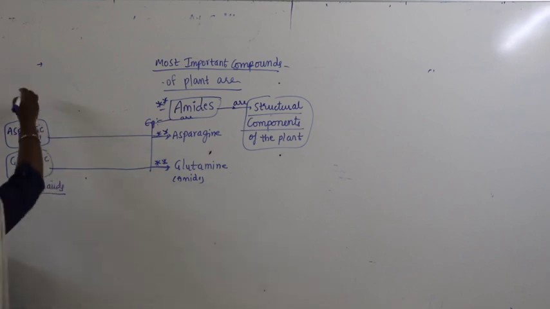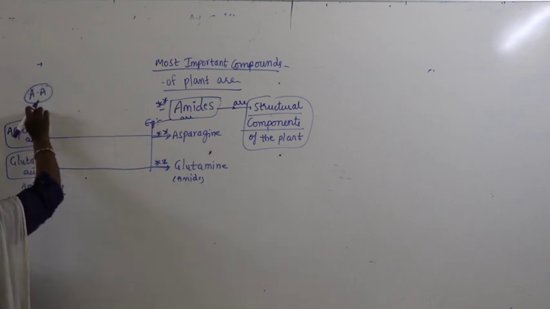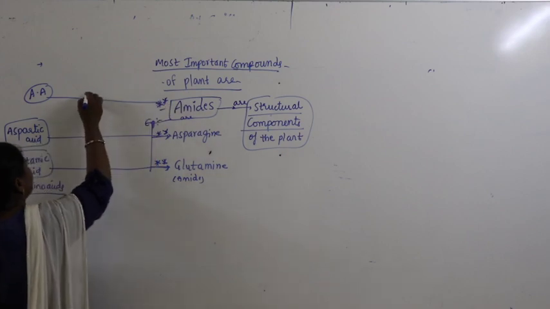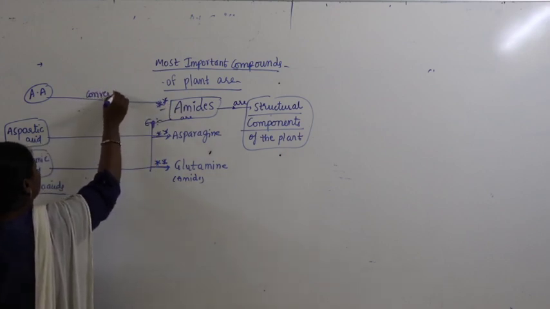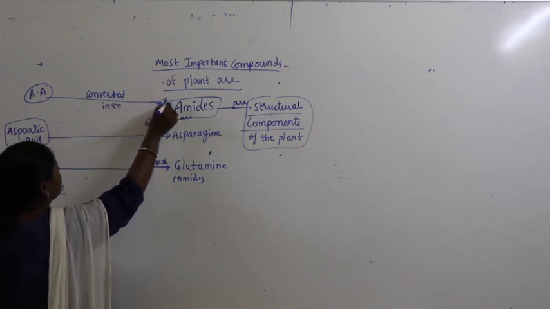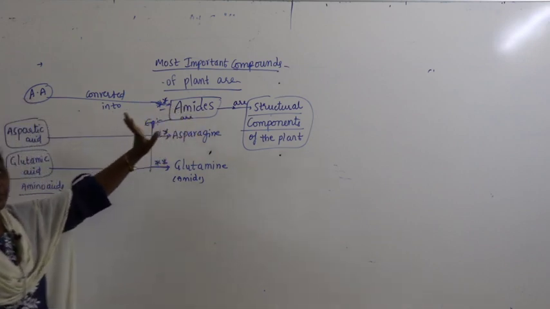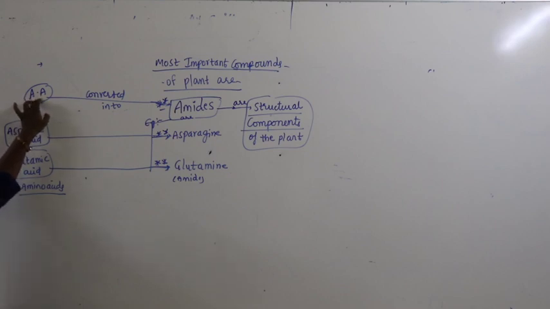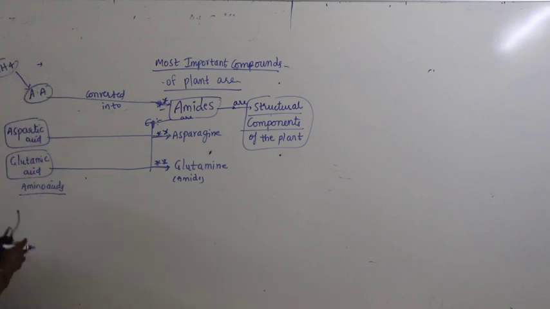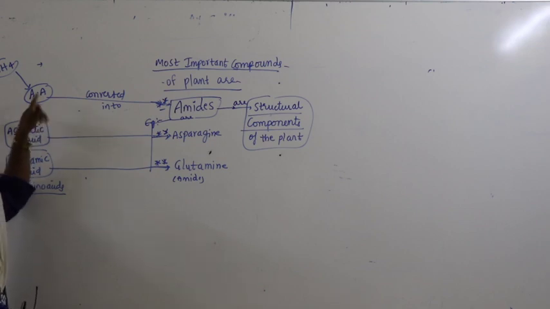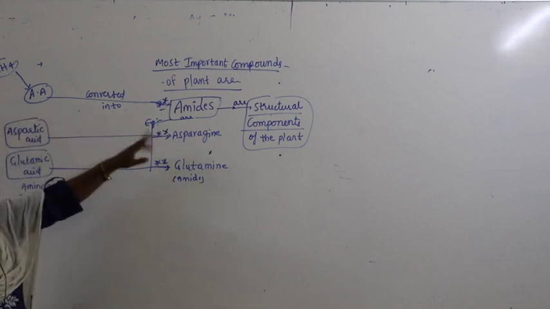Now, what we have to discuss is how amino acid is converted into amides. What did you study? How amino acids are produced. Amino acids are produced from ammonia. Ammonia is used for synthesis of amino acids. Some amino acids participate in metabolism, but some amino acids are converted into amides.